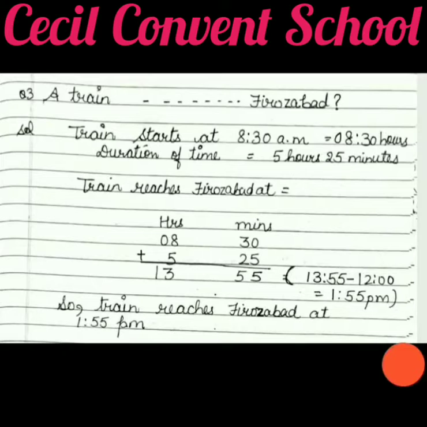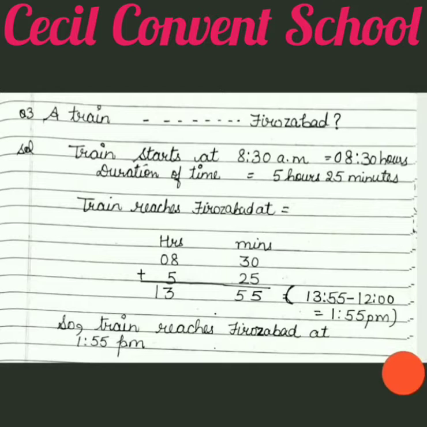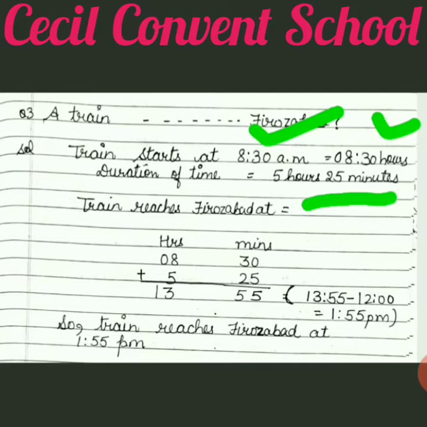First line, you understood now how to write. Train starts at 8:30 am. Now am we will convert in hours. Clear? So how do we convert am? When we convert in hours, we make no change. Exactly we write it, but in place of am, only hours come, and before it we have to put 0 because a 24-hour clock has 4 digits. Clear? After that, the second line, I told you that line is telling a duration of time. How much time does the train take? 5 hours 25 minutes. Clear?